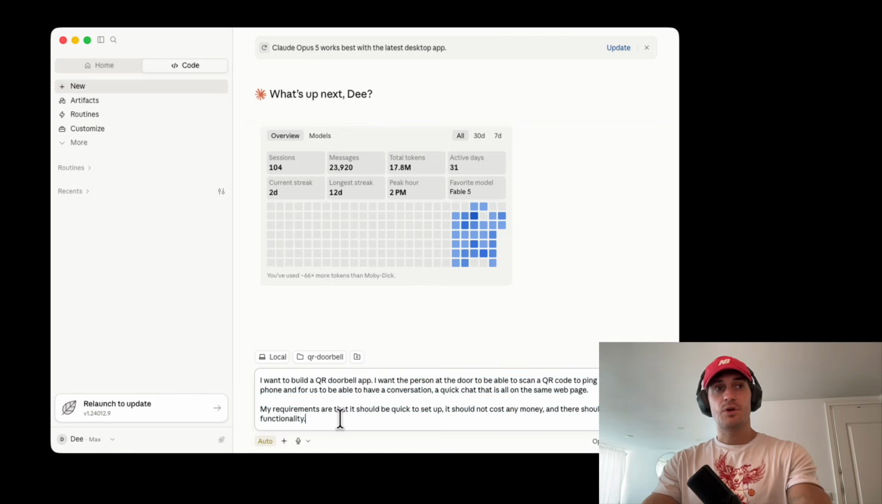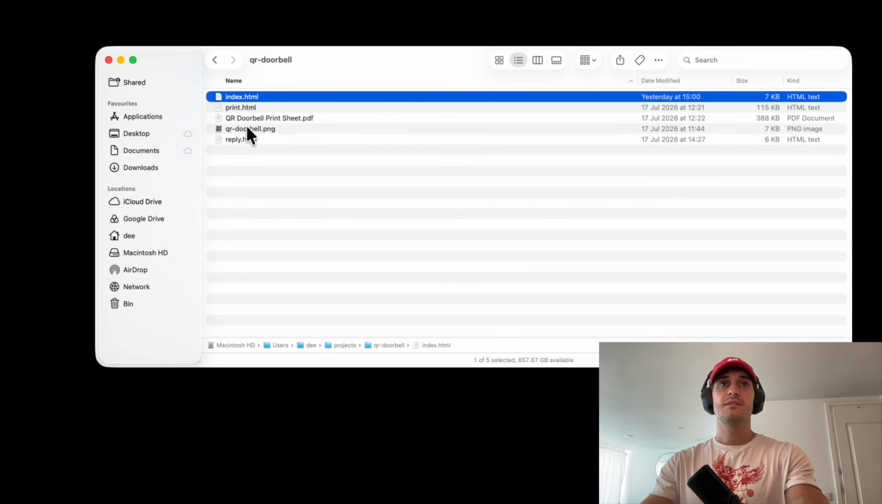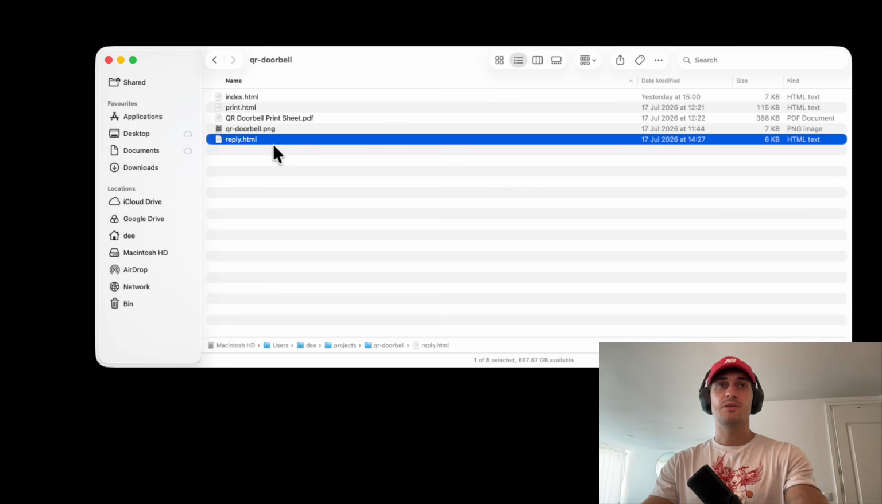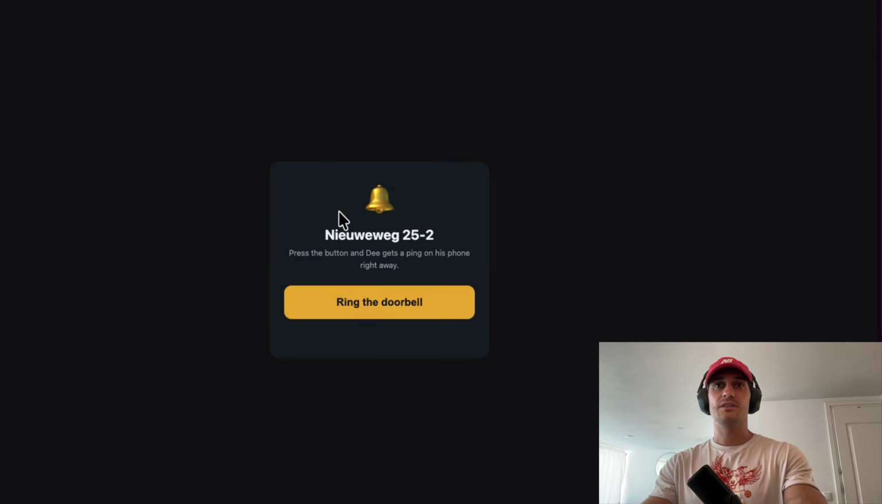So with this first prompt, it would get you half the way there. It would tell you what you need, and it would tell you how to install them. And then Claude Code just basically walks through the steps with you. And then it would generate these files, the index, the reply HTML, which links to your ntfy application on your phone. And then it also has this QR doorbell PNG that it uses on this page.